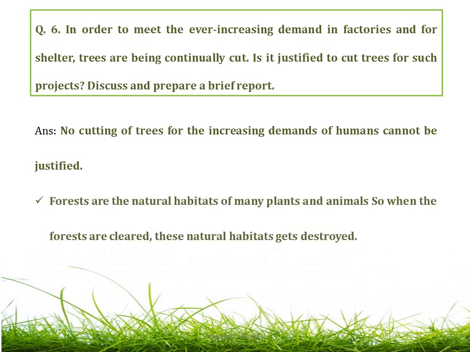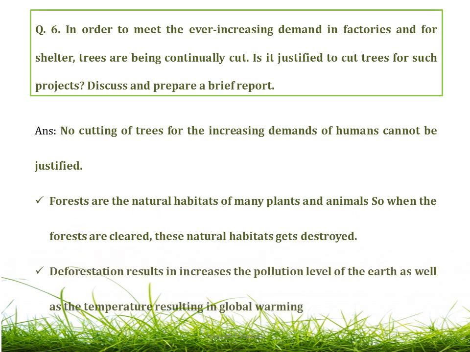Why? Forests are the natural habitats of many plants and animals. So when the forests are cleared, these natural habitats get destroyed. Deforestation also results in the increase of pollution level of the earth as well as the increase in temperature, which results in global warming.